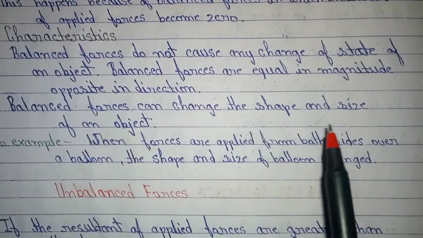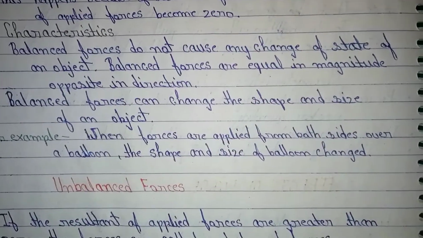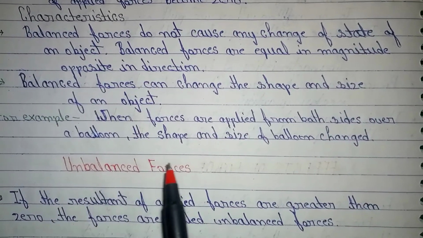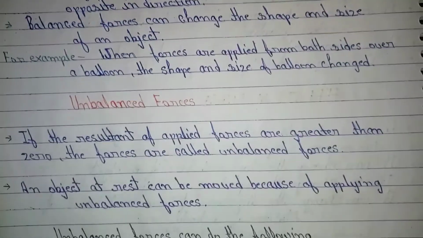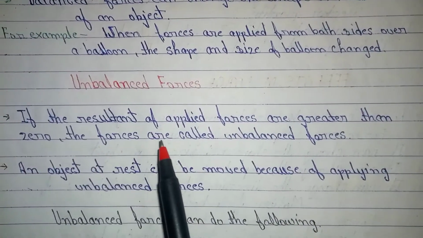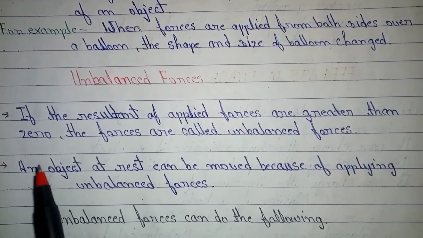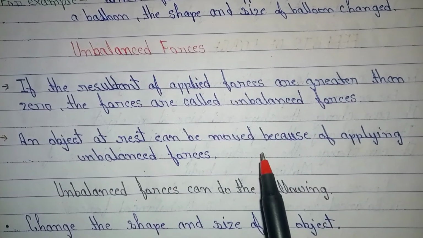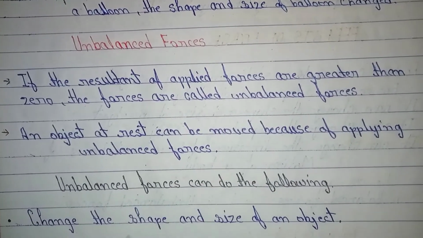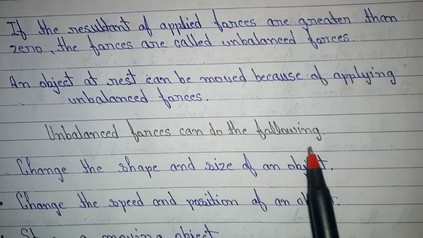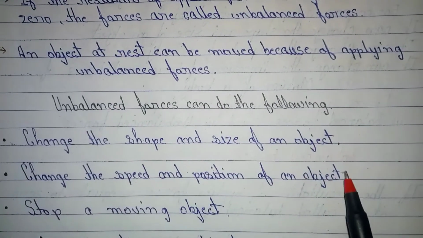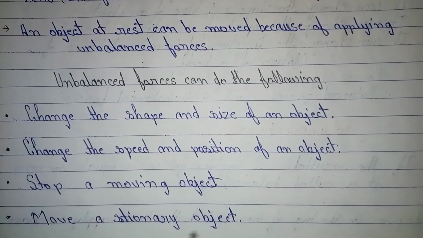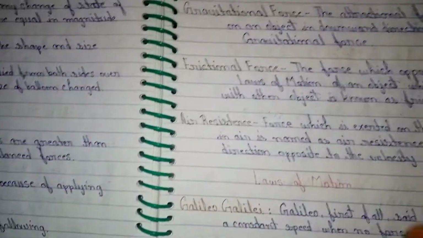Balanced forces can change the shape and size of an object. For example, when forces are applied from both sides over a balloon, the shape and size of the balloon change. Unbalanced force. If the resultant of applied forces is greater than zero, the forces are called unbalanced forces. An object at rest can be moved by applying unbalanced forces. Unbalanced forces can change the shape and size of an object, change the speed and position of an object, stop a moving object, and move a stationary object.